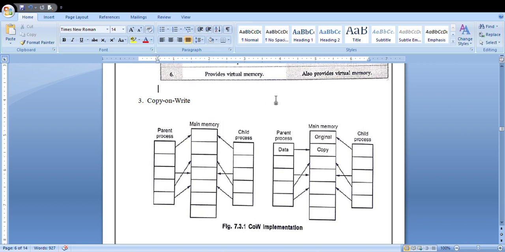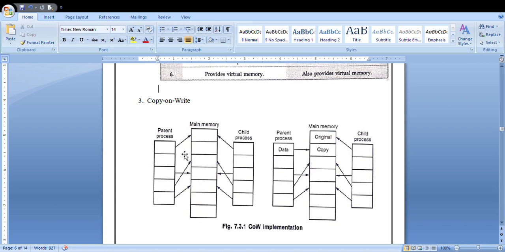What happens in your copy on write is, the fork system call works by creating a copy of the parent's address space for the child process. It is nothing but the fork function will generate a child process, right? So this is the copy on write. Instead of copying the entire memory, the child copies just the page tables of the parent process and points to all the same pages. The pages are marked with a special copy on write bit.